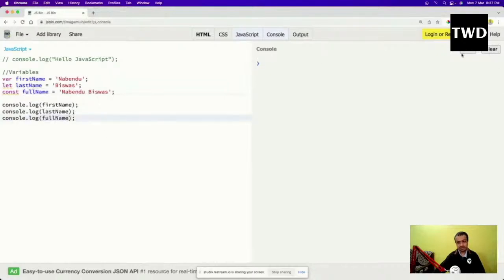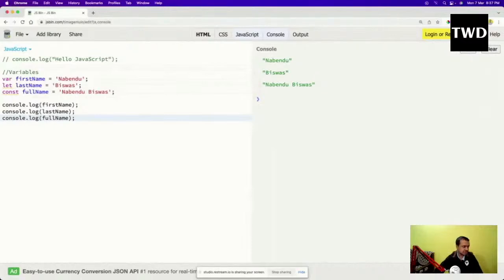If I clear it and run it, it will show like this. You might be seeing there is no difference; var, let, and const can be used interchangeably, and in fact we can use a number or something else also here. There is nothing like int, string, and all these things like C++. Those things are not here.